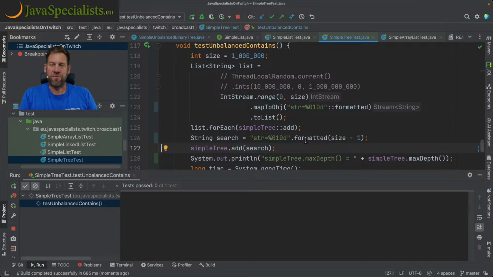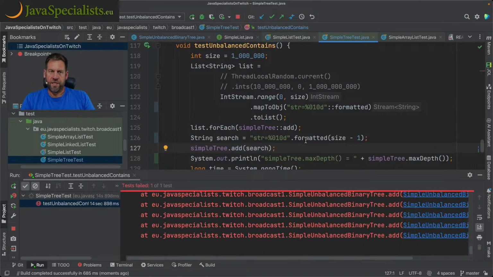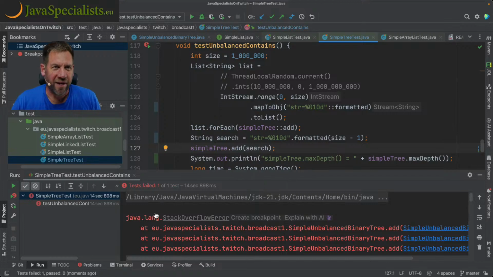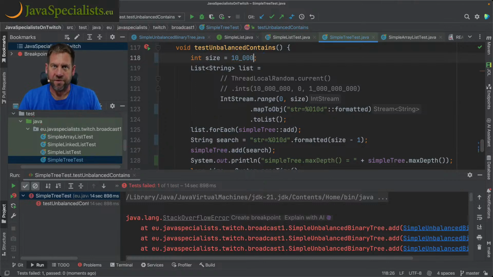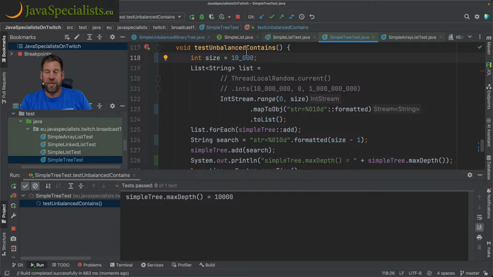the add has become linear. So when I'm adding one element, because now all the items are sorted, you've got a tree which is very lopsided. It just goes 1, 1, 1 to the next step. Hey, we even got a Stack Overflow over here because the depth is too deep. Let's change it to a size of 10,000 and run it again. And now you see that the max depth is 10,000. That's what we really wanted to see before.